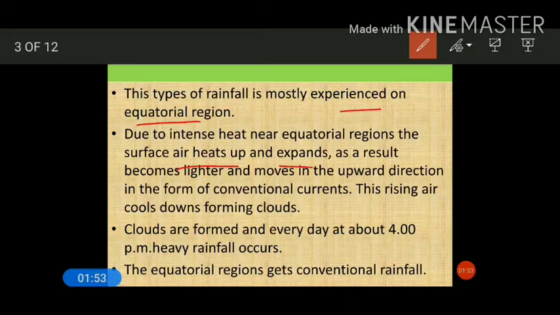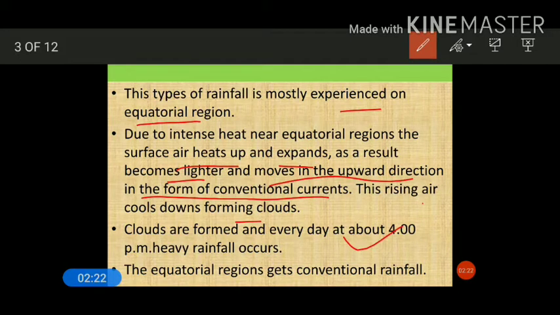So as a result, what happens? The air becomes lighter and moves in the upward direction in the form of convection current. This rising air cools down, forming cloud and giving precipitation. These clouds are generally formed around 4 o'clock, and give heavy rainfall in the evening. This is why it is sometimes also known as 4 o'clock rainfall.